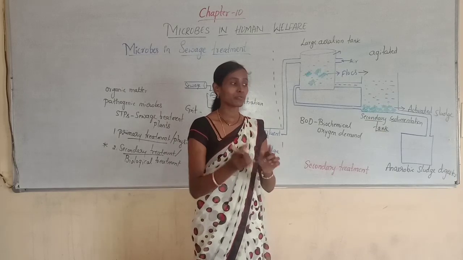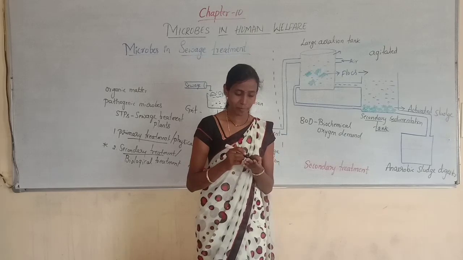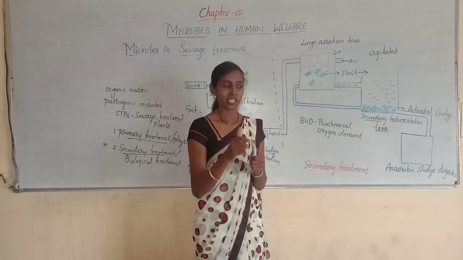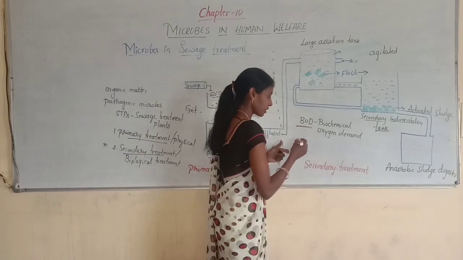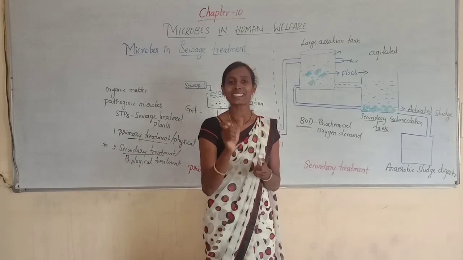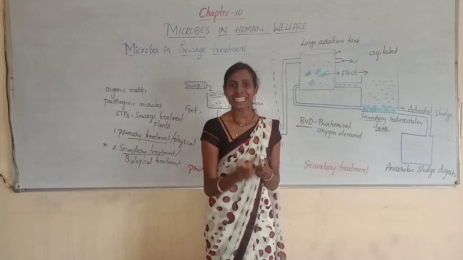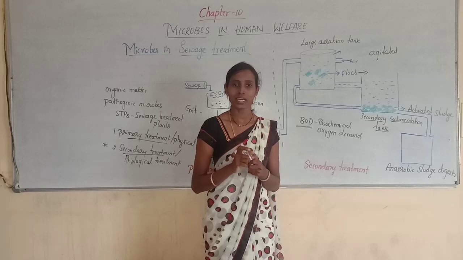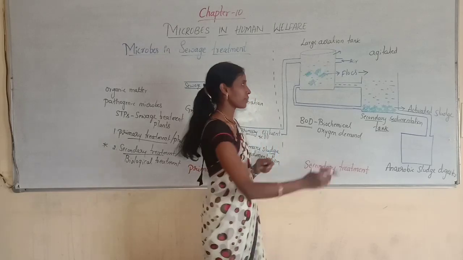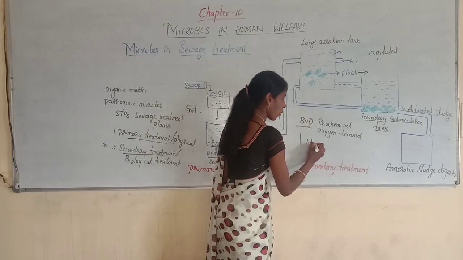If you want to define BOD, this biological oxygen demand is nothing but the amount of oxygen utilized by aerobic bacteria to oxidize organic matter present in 1 liter of water. For example, from this sample, they will take 1 liter of water.